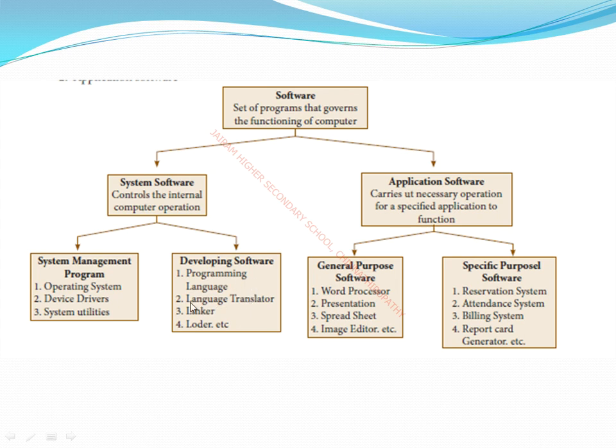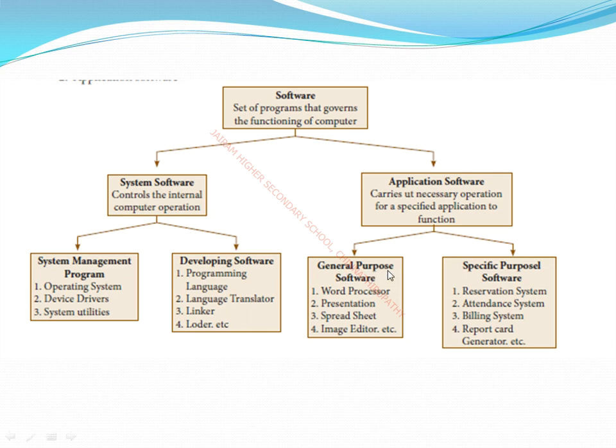So next one, language translator. Just now I told you it is used for translating high level language to machine level language to make the computer understand. So next, the linkers. Linkers are also called object files. So next one, loader. Sometimes if you are using a computer and opening many applications, it shows the application is loading. Why? Because the loader is in the computer.